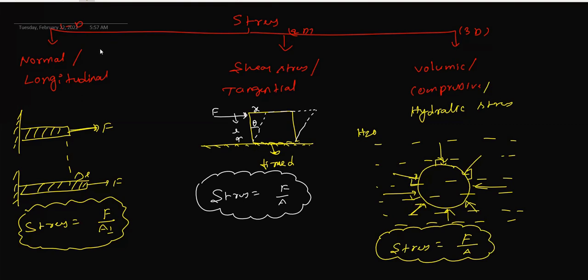So basically there are three types of stress: normal stress, longitudinal stress, shear stress, tangential stress, and volumic or compressive or hydraulic stress. Longitudinal stress means normal force upon perpendicular area, and shear stress means tangential force upon area. Compressive stress means force upon area, where the force and area are perpendicular. Hydraulic means water, we are taking that as one example.